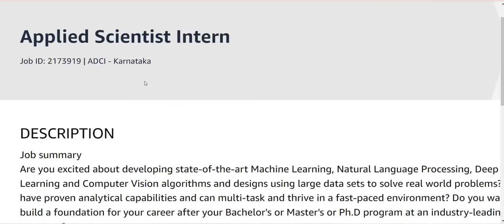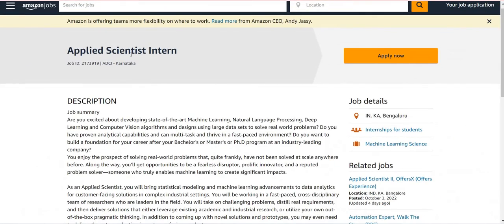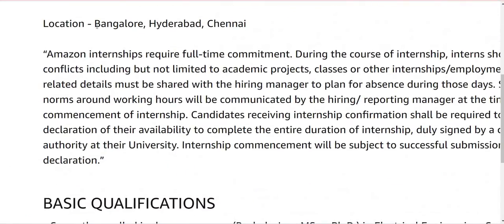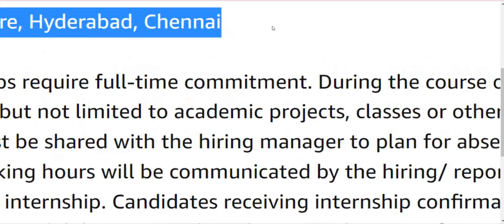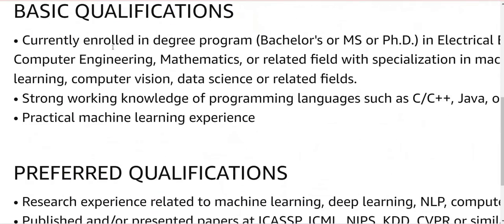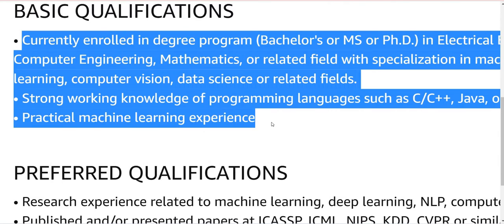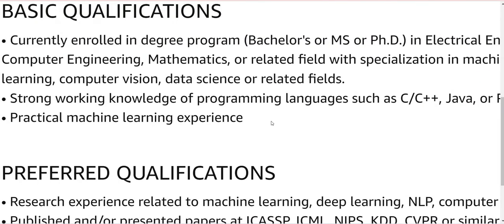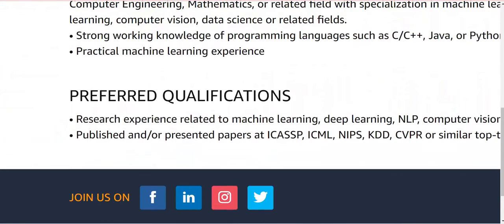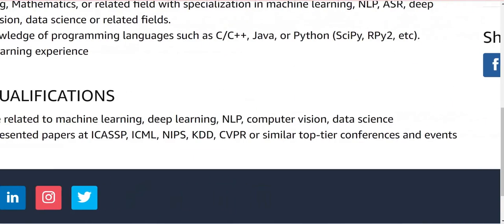For every applied portal, you just want to fill the same thing. For the applied scientist intern also, you fill it in the same way. Bangalore, Hyderabad, Chennai, these 3 locations they mention here. They mention all branches here itself, guys. PhD, bachelor's in engineering, all departments, data science or related fields, working in C, C++, Java or Python, Ruby, all kinds of roles they mention. All kinds of education departments can apply for this role.